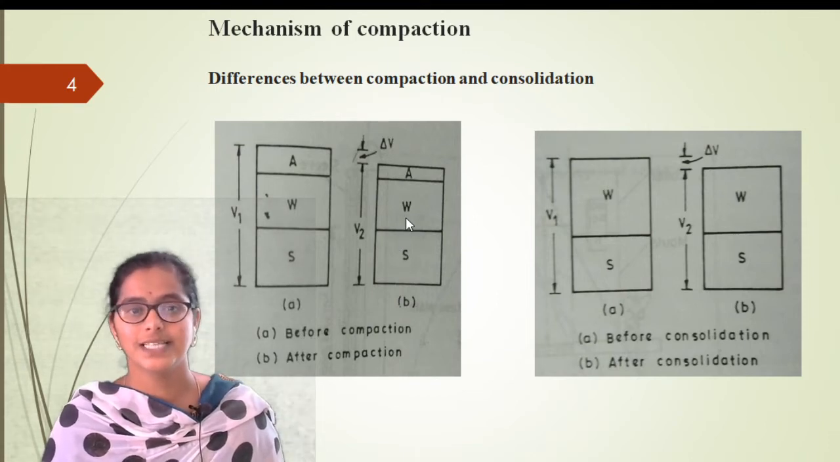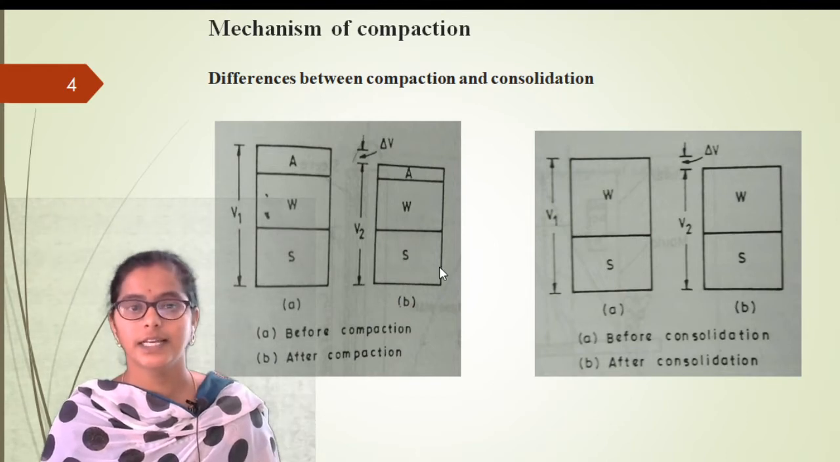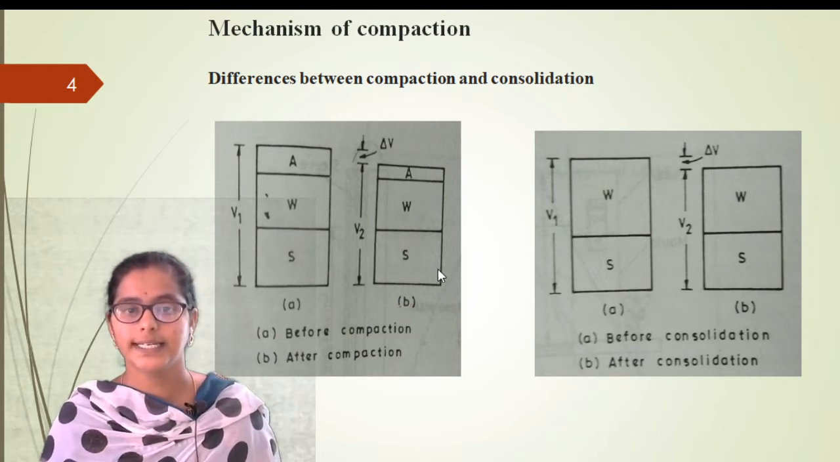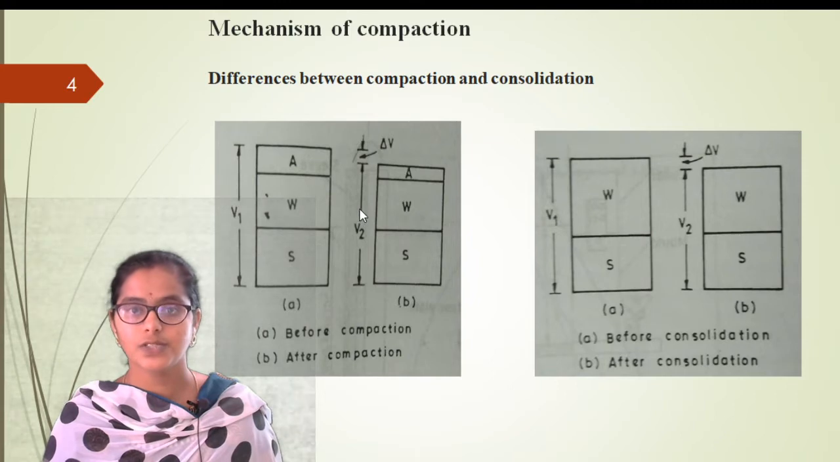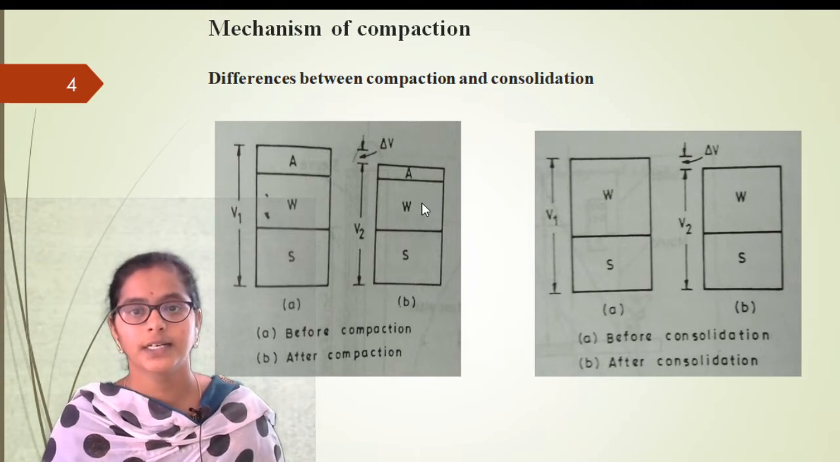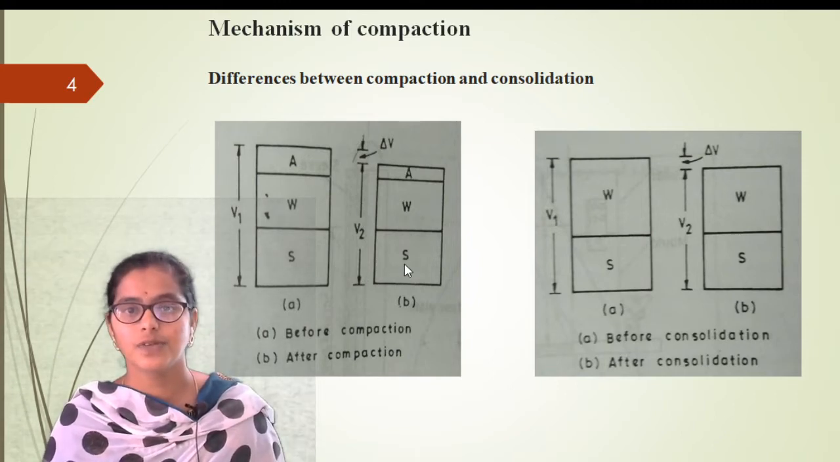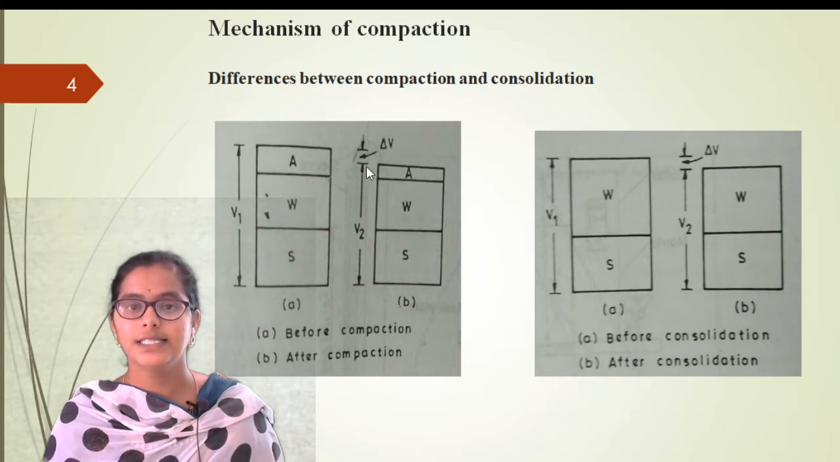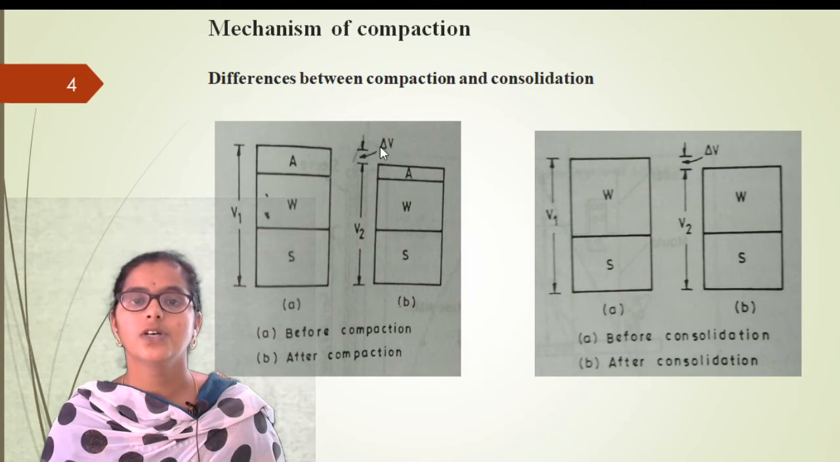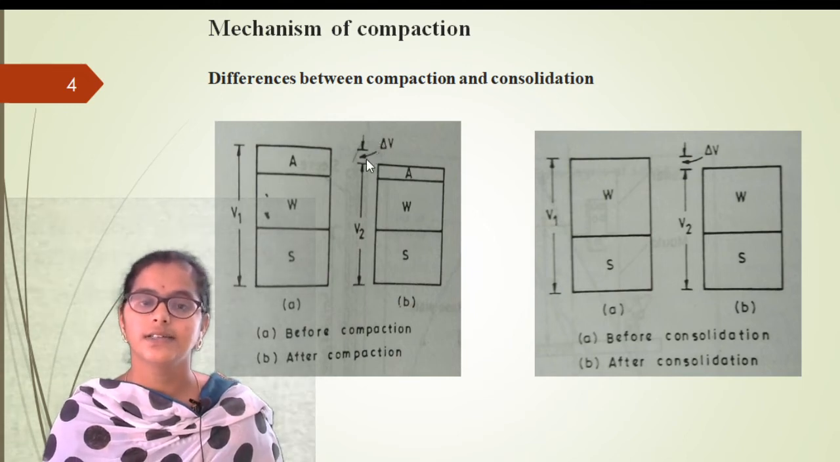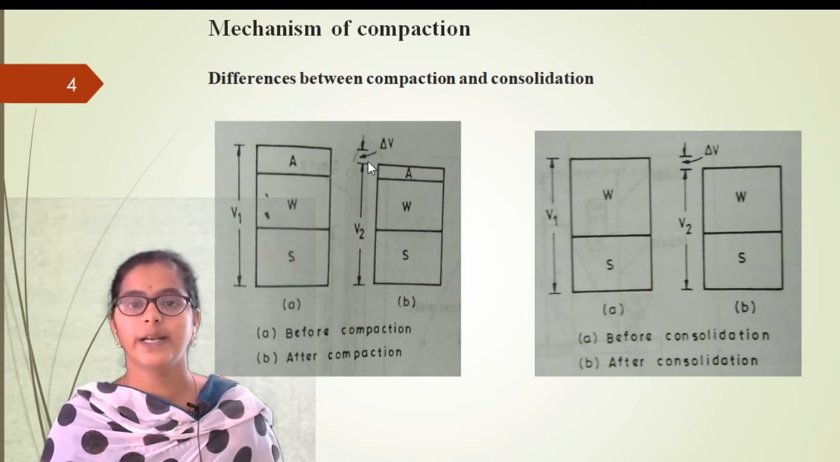So what are the changes after the compaction? That we'll see. So solids are common, there is no change in the solids quantity, right? There is no change in the volume of water, right? There is no change in the volume of solids, but we can see the change in the volume of air voids, right? So the only change is the change in the volume of the air voids, right?